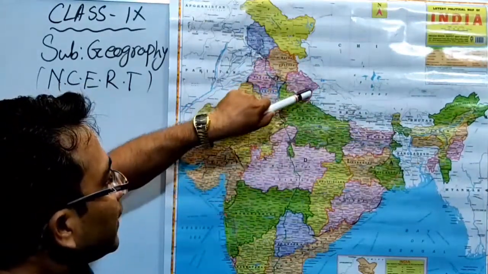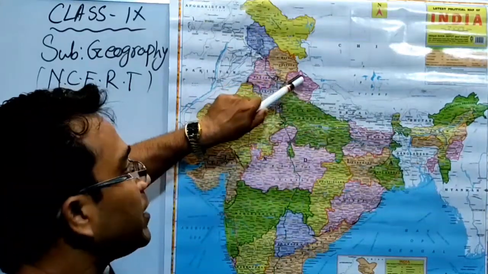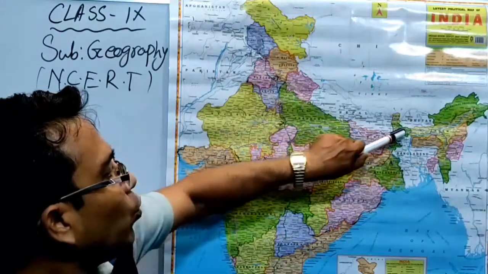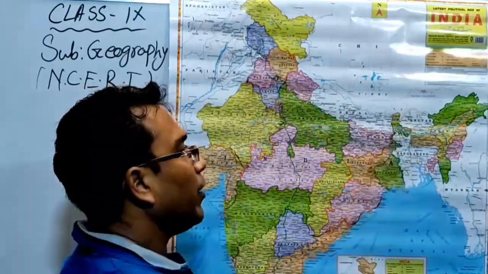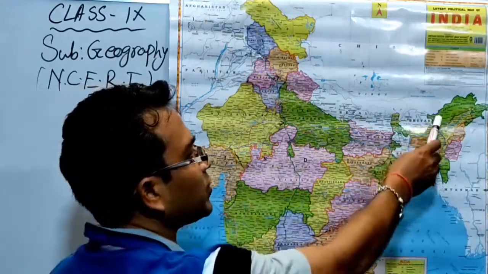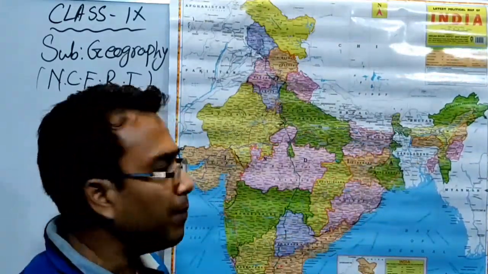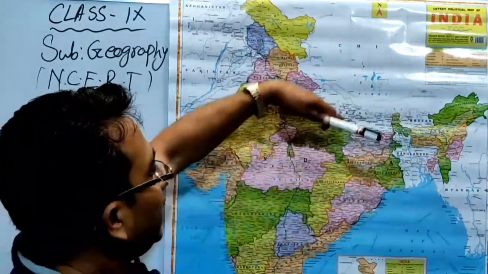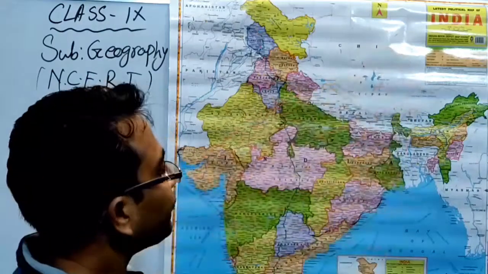It is land bounded by some of the states of our country, that is Uttarakhand, Uttar Pradesh, Bihar, West Bengal and Sikkim. Another country on the northern side is Bhutan, whose boundary covers Arunachal Pradesh, a little part of Assam, West Bengal and Sikkim. And after that we have a neighboring country, that is Tibet, a part of China.